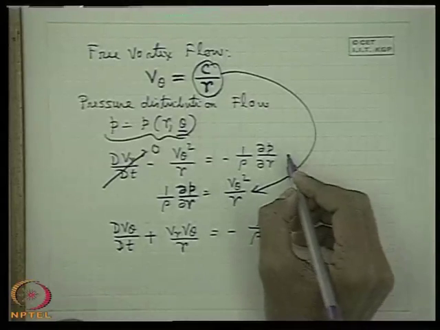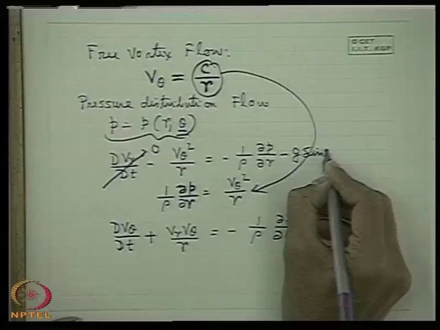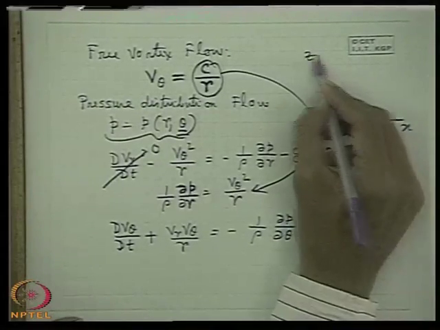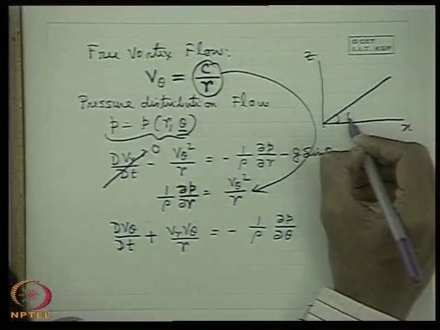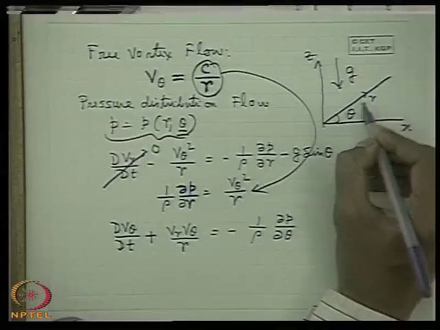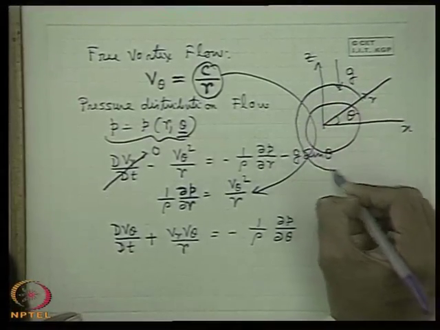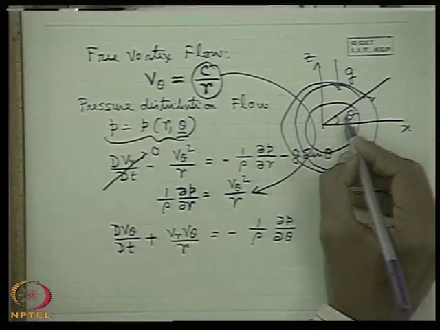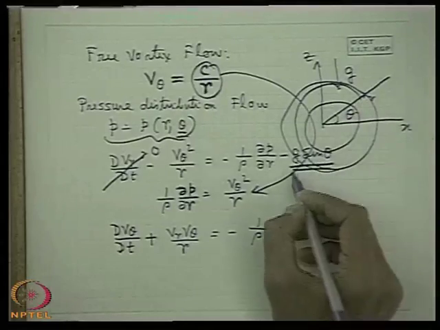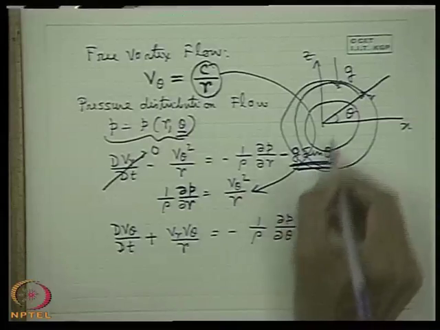I am sorry, in the r direction the equation of motion has a minus g sin theta term. Let this be x and this be z, with z vertically upwards and g acting downward, and theta measured as shown. So g sin theta will come, because this constitutes the body force per unit mass in the negative r direction.